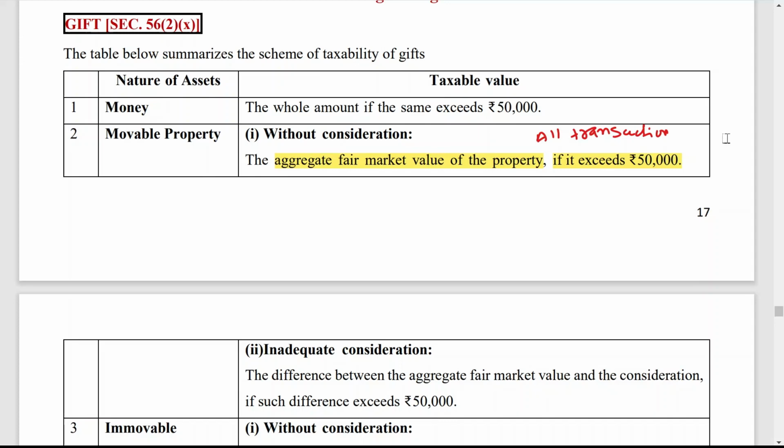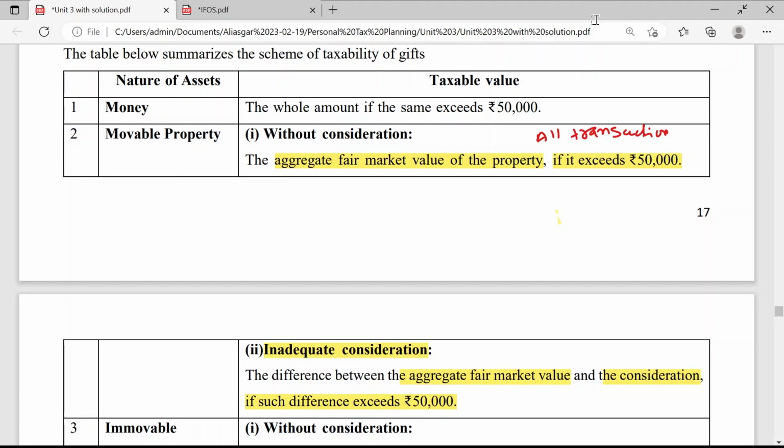Now, another category in the case of movable property is inadequate consideration. What is inadequate consideration? It means you have received movable property, but the consideration which the person is paying is inadequate. In that case, you have to find out the difference between the aggregate fair market value and the consideration. If such difference exceeds 50,000, then again it is fully taxable. Let us give one example here so that you will understand it properly.